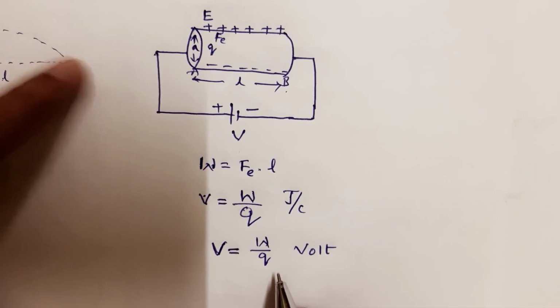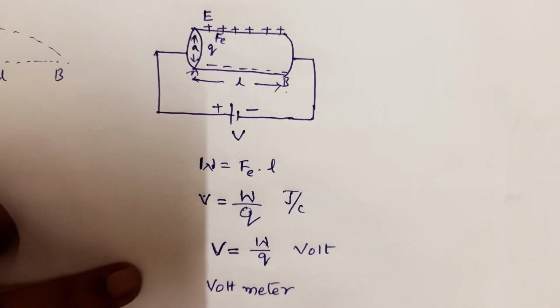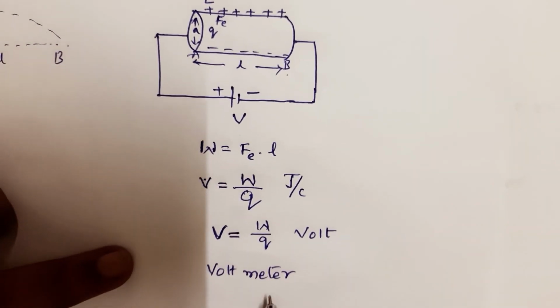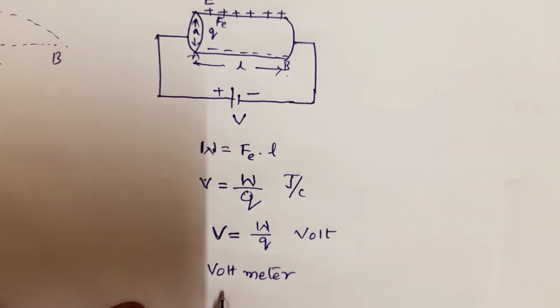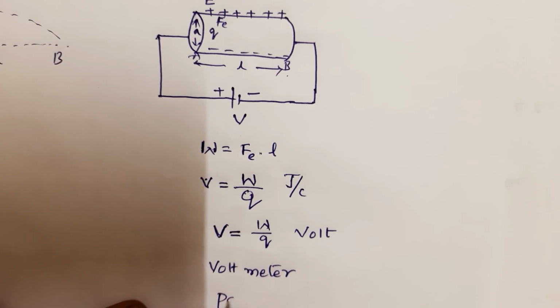To measure this potential difference, we use a device called a voltmeter. The voltmeter measures the voltage in the circuit and should be connected in parallel.